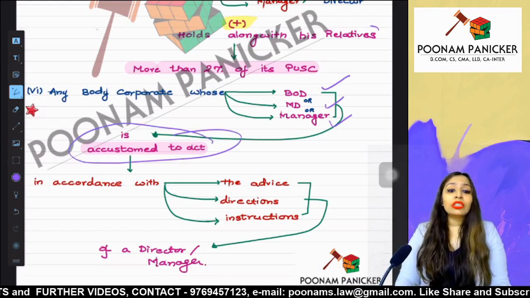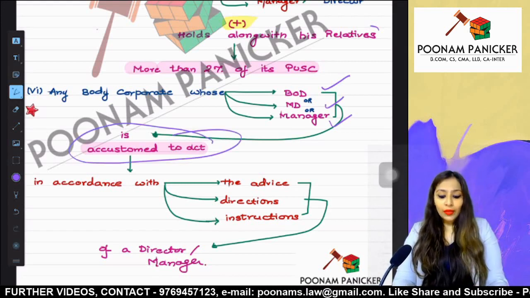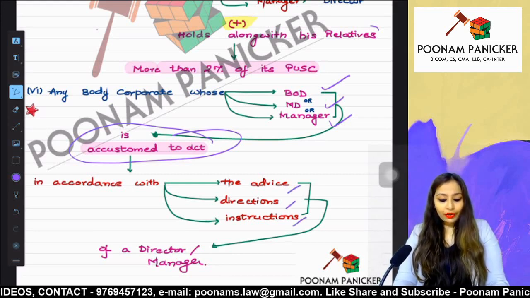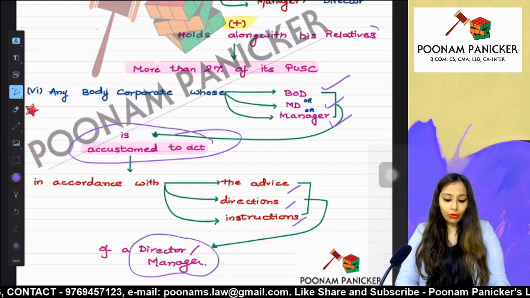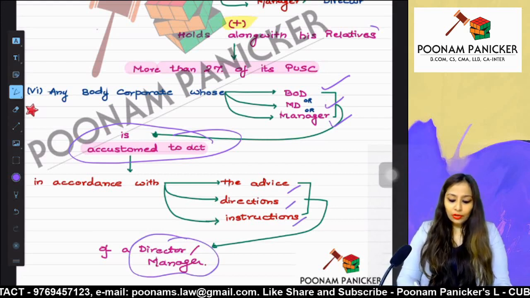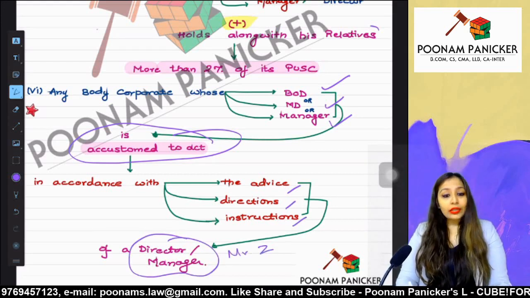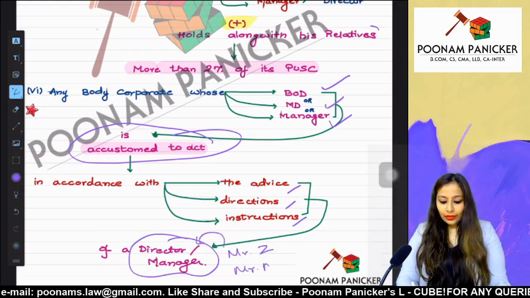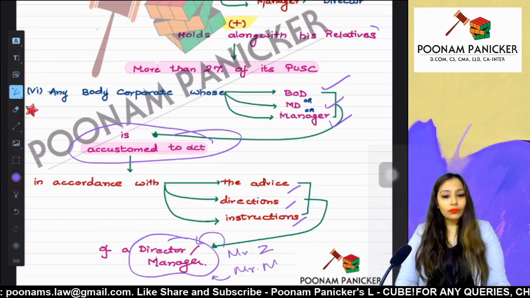What is the word which has been used? Accustomed to act according to the advice, directions or instructions of our director or manager. Who was our director or manager? Mr. Z was the director, Mr. M was the manager. Okay.